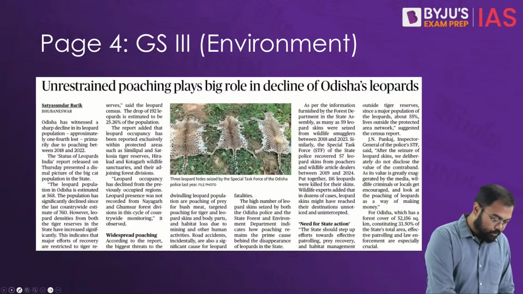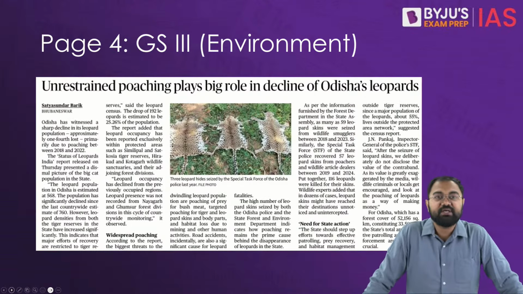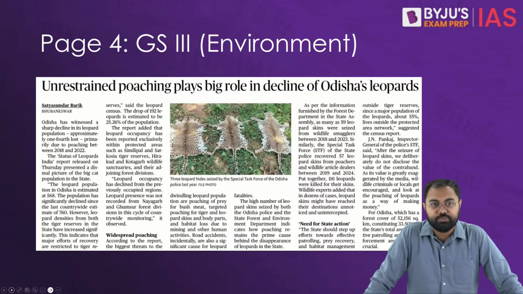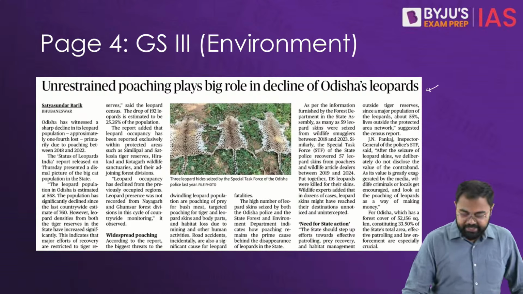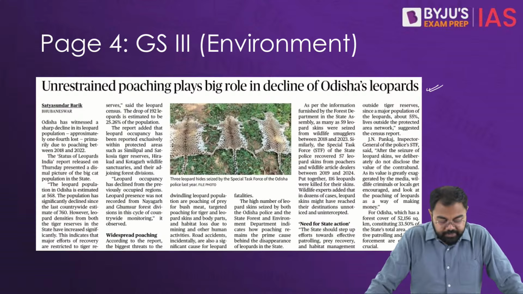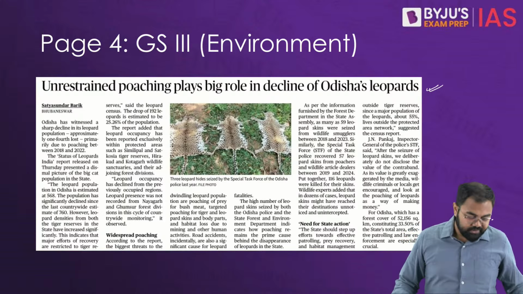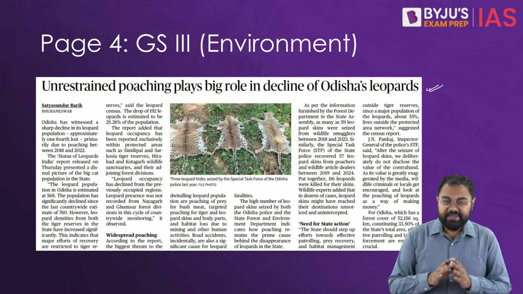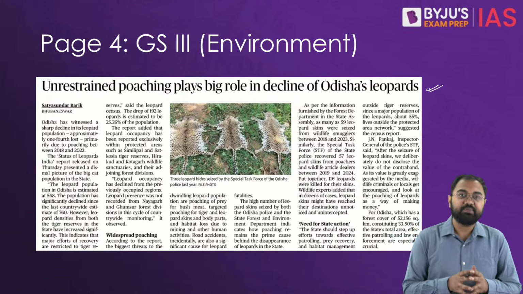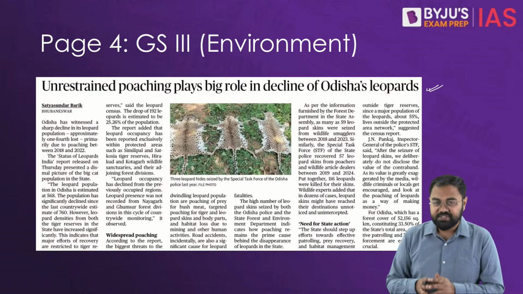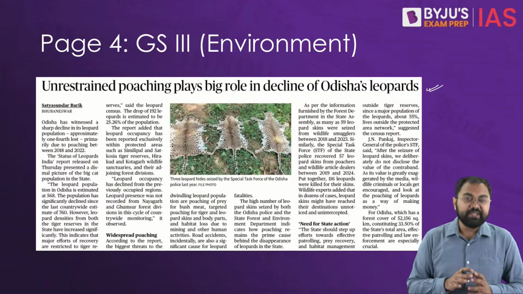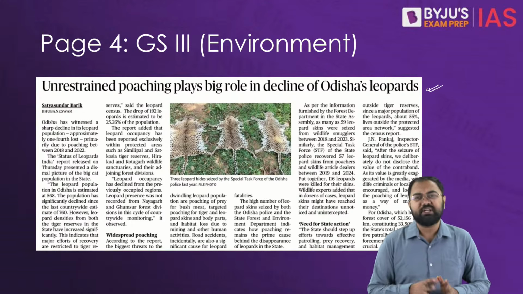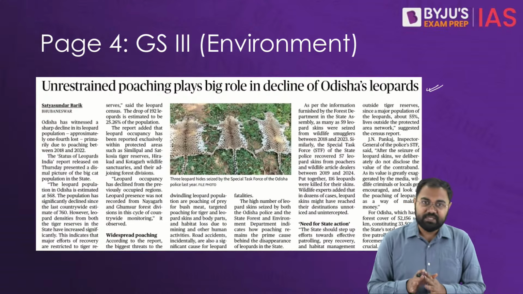Now let's begin with our first topic, and this is on page number 4. This topic is about the Indian leopards: Unrestrained poaching plays big role in decline of Odisha's leopards. Although this article talks mainly about Odisha and the leopard population decline that we have seen in Odisha, there is this report that has been published, and there are various aspects of the report that become very crucial for us from the examination perspective.